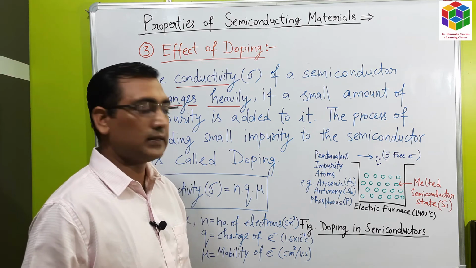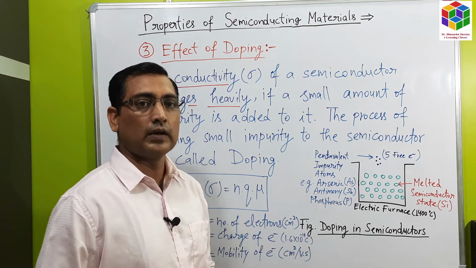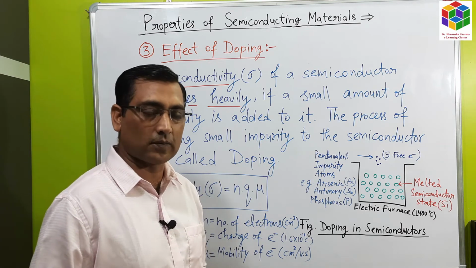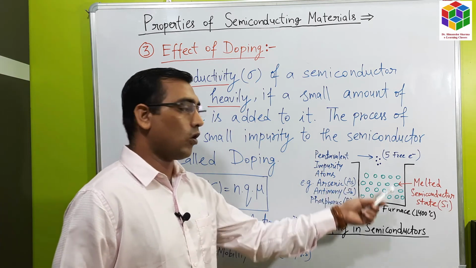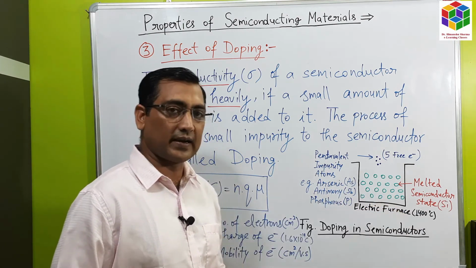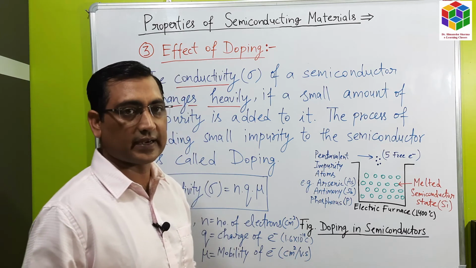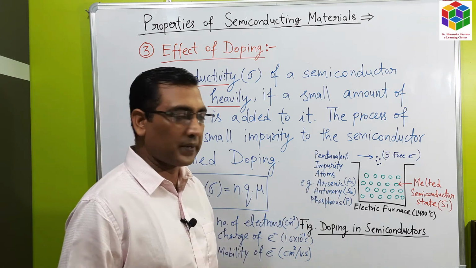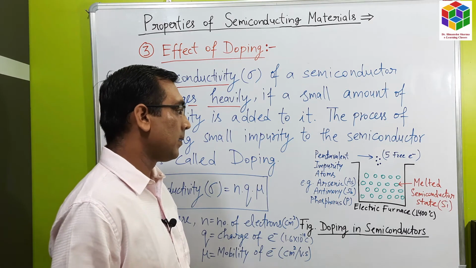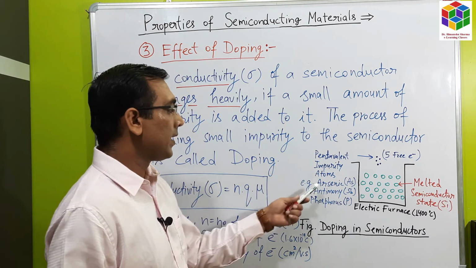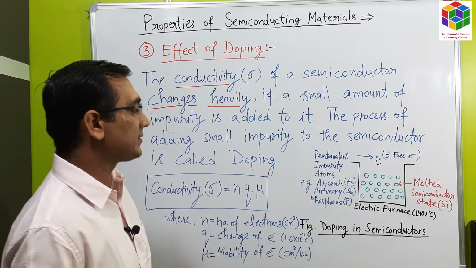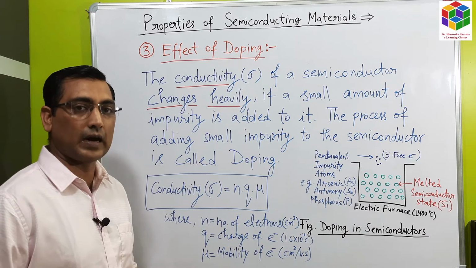Why are we increasing the conductivity of the semiconductor? To make electronic devices like diode, transistor, microprocessor, ICs. All these electronic devices are made using this silicon semiconductor, and to increase its conductivity we use the doping process. There are some examples of pentavalent impurities. Pentavalent impurity atoms are arsenic, antimony and phosphorus. All these impurities have 5 free electrons in the outermost orbit.